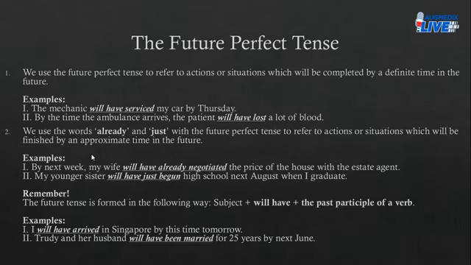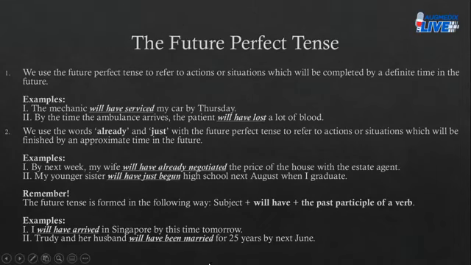Okay. Number 2, my younger sister will have just begun high school next August when I graduate. Now, when you say just, you mean exactly the time, right? Exactly that very time of which you are talking. You could have just said, my younger sister will have begun, but you add just to emphasize better. So you say, my younger sister will have just begun high school next August when I graduate.